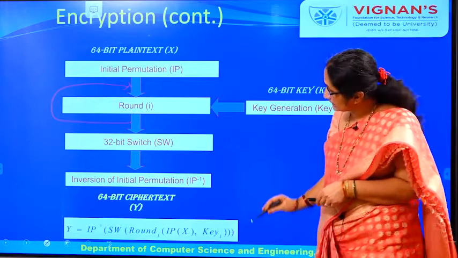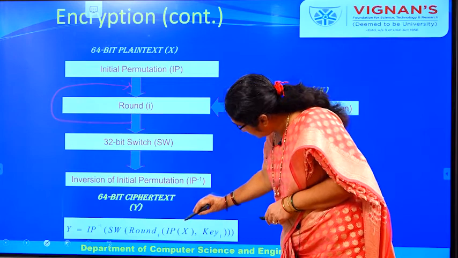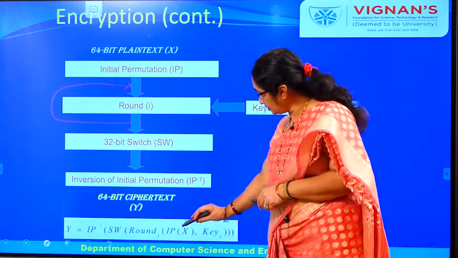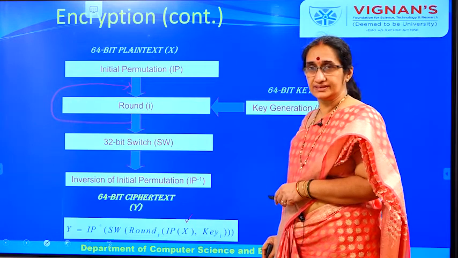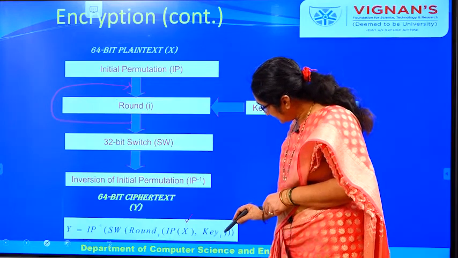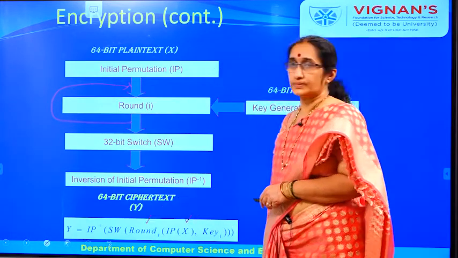So after performing inverse initial permutation, you get the output which you call the 64-bit ciphertext. So what is it that we are doing? First we are performing initial permutation. Suppose X is the plain text. We are performing initial permutation on the plain text, and using that and the key, we are sending this data into the round function.